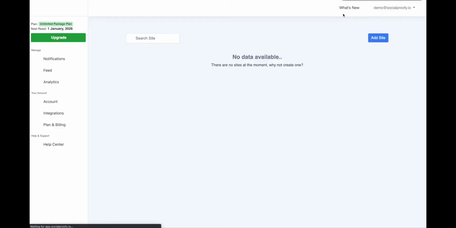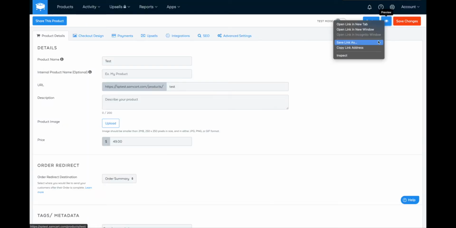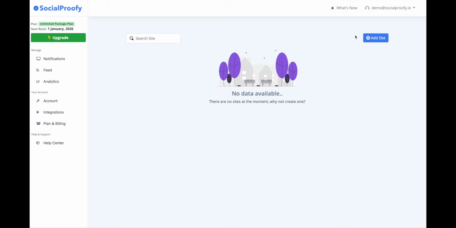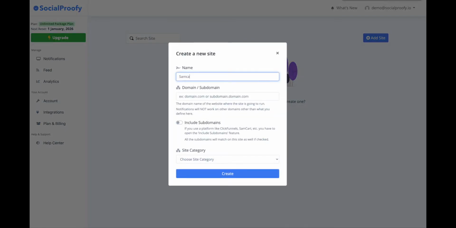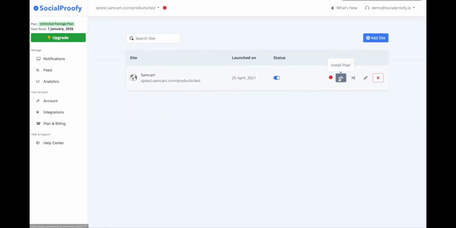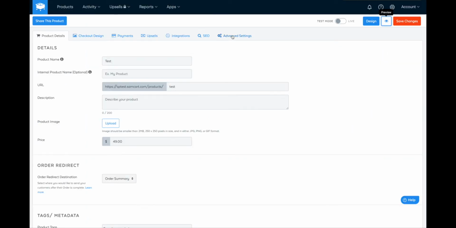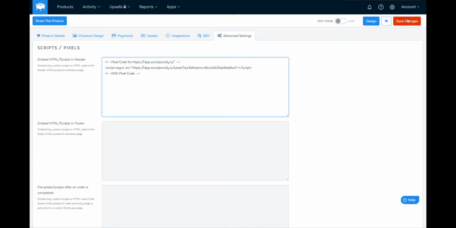First of all, create your free account on Social Proofy. Download your SamCart product link on Social Proofy. Don't forget to enable the Include Subdomains option. Now copy your unique pixel code. Add this code to the header area of your SamCart product page and save.